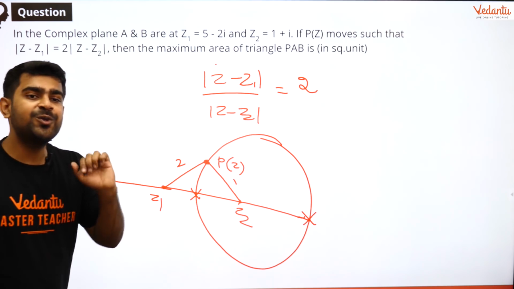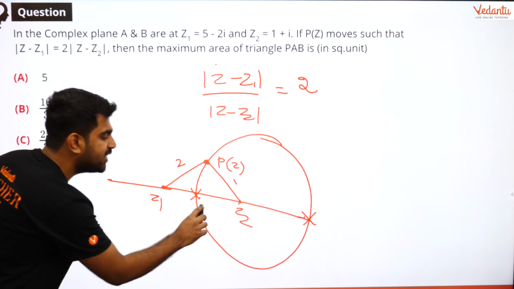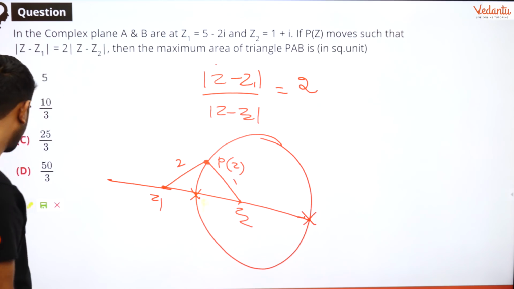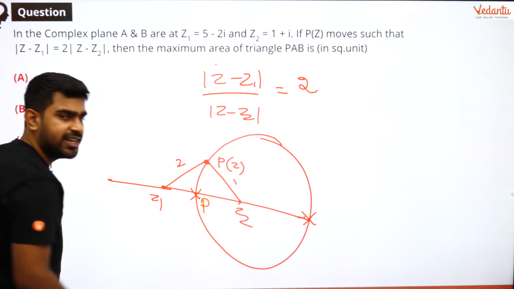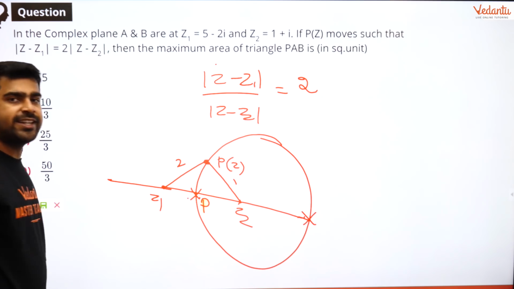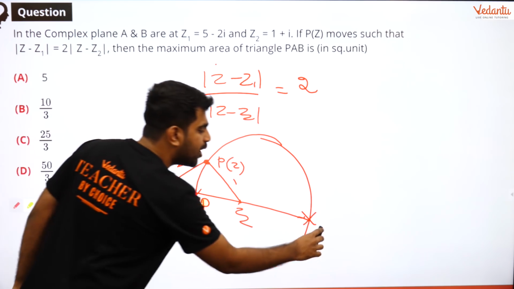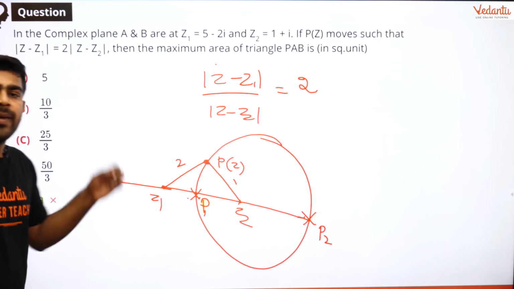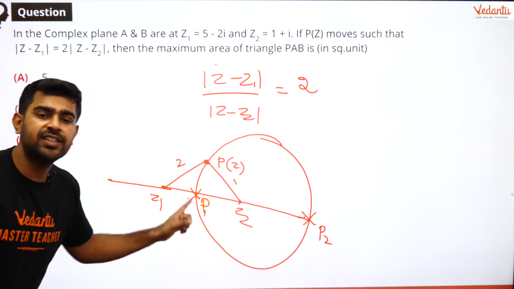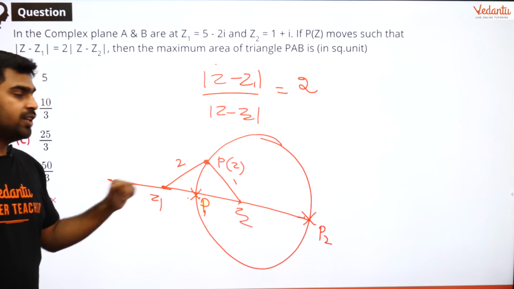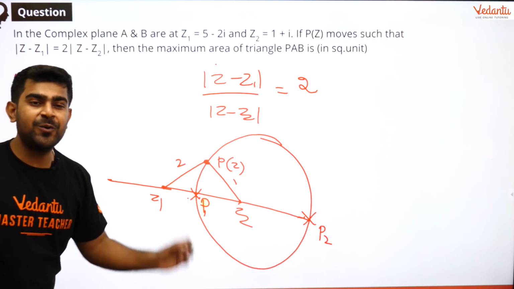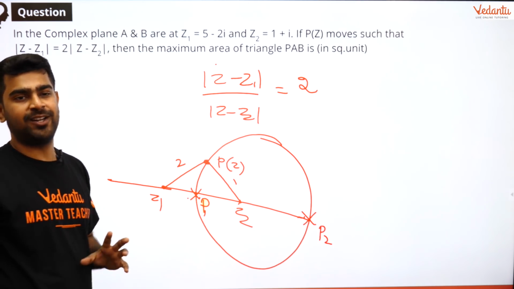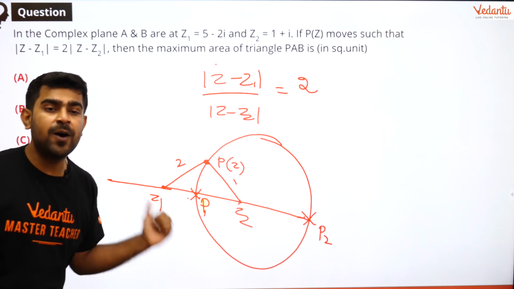Okay. So now, can I say when the point is here, it will be one end of the diameter, and when the point is here, can I say it will be the other end of the diameter? But now, how will I find out this point P1? So P1 can be found out easily using the section formula. How do I use the section formula here?